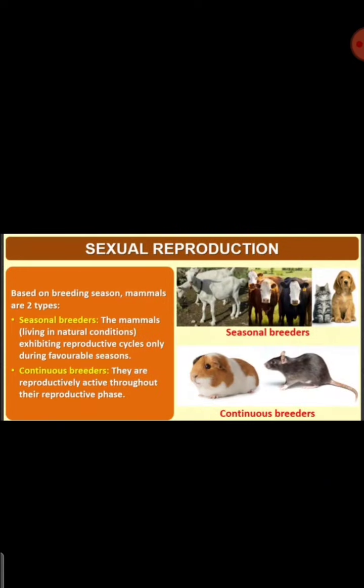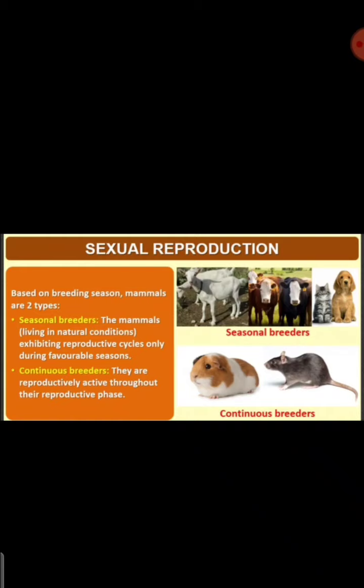Seasonal breeders have reproductive cycles only during favorable conditions, and only then will they breed seasonally. Unlike us, continuous breeders have no fixed time. For example, human beings: there is no time that only during May females will give birth.